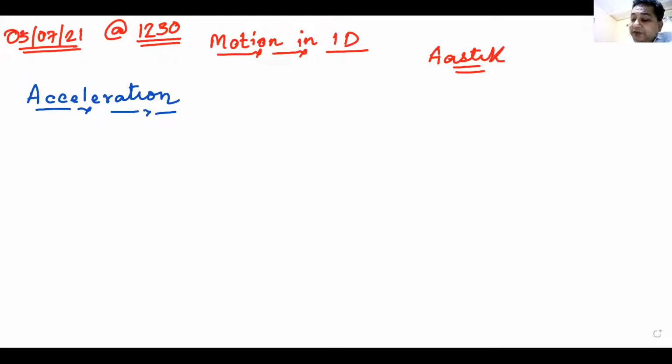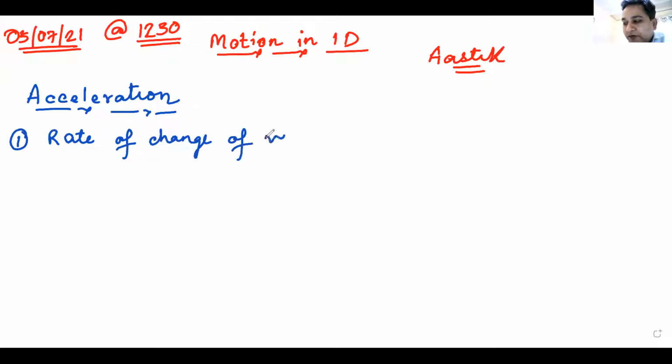Okay, so as Teja says, it is the rate of change of velocity. Rate of change of velocity is known as acceleration. So that is the first point that we will write. I hope you are all writing. Rate of change of velocity is acceleration. We agree on this? Can I have some raised hands? We agree on this. No problems with this one. Rate of change of velocity is acceleration.